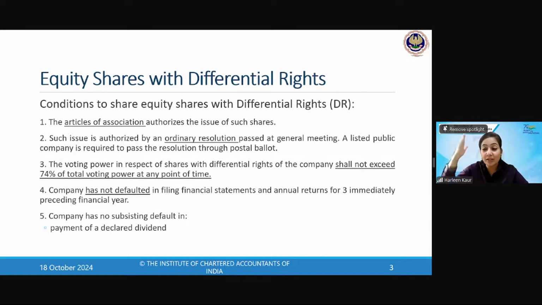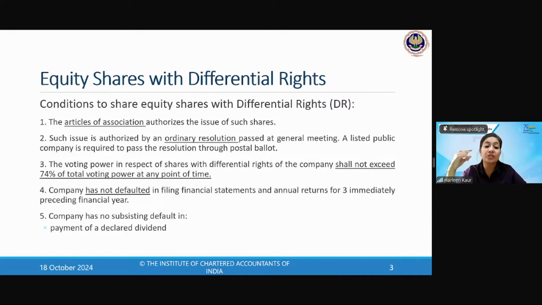So if you issue DVRs, what are the provisions? What are the provisions for sweat equity? One by one, you have to keep remembering it and keep learning. So it's very easy if you know how you have to learn it. You should know the manner, and you should frame a manner for your preparation also. Now, we have understood what DVRs are.